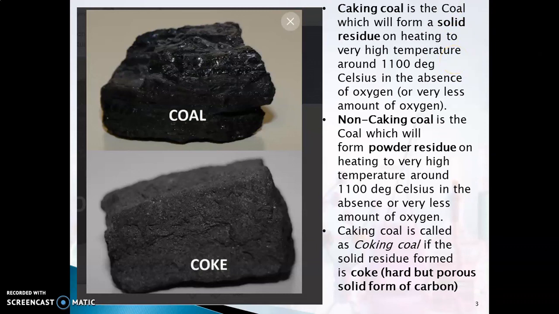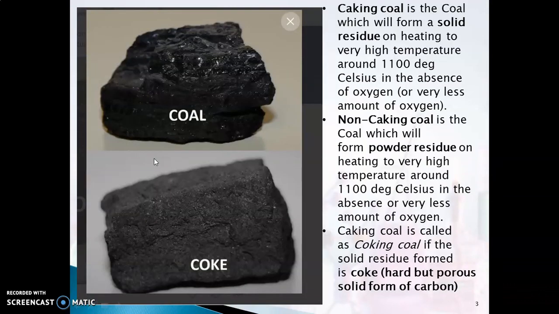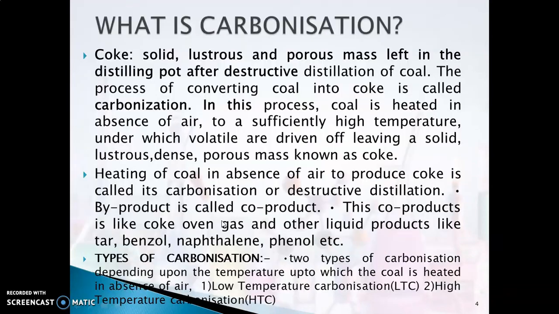We'll look into the further details, that is carbonization. So what is this carbonization? It is the formation of coke. It's a process by which you form the coke. Coke is a solid, lustrous, porous mass. You would have seen in the previous picture how it looks like. It's a porous mass, which is obtained after destructive distillation of coal. And the process of converting coal into coke is known as carbonization.